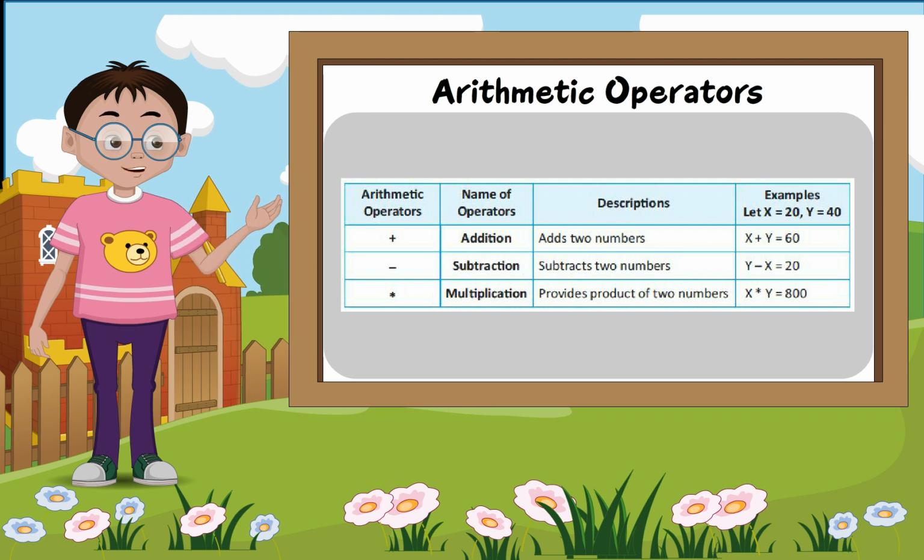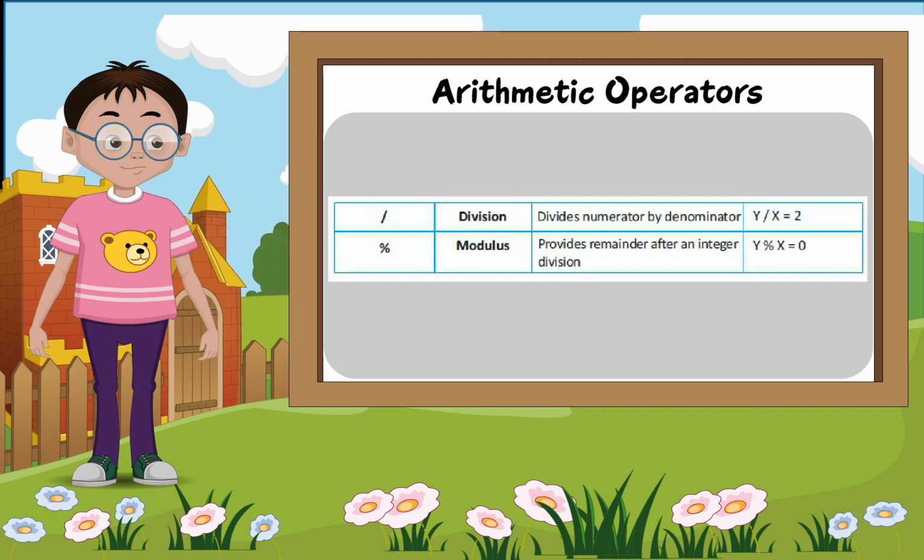Star, multiplication, provides product of two numbers, x multiply y equals 800. Slash, division, divides numerator by denominator, y divided by x equals 2. Percentage, modulus, provides remainder after an integer division, y modulus x equals 0.